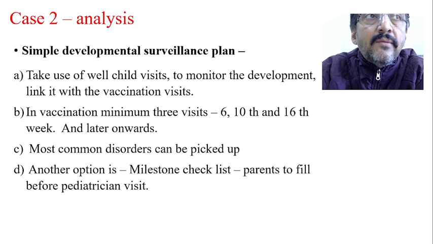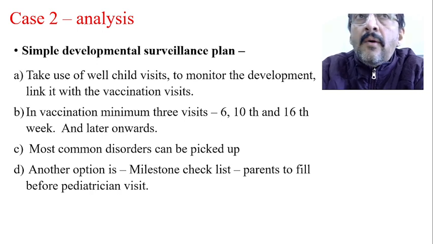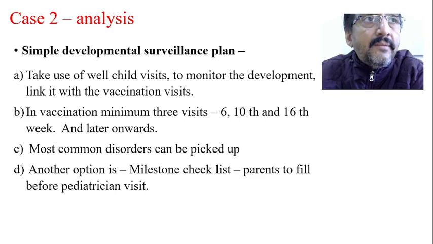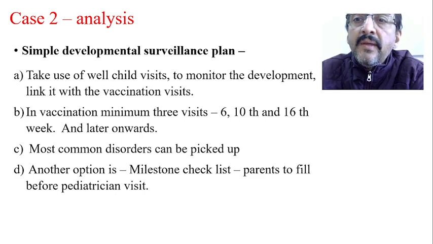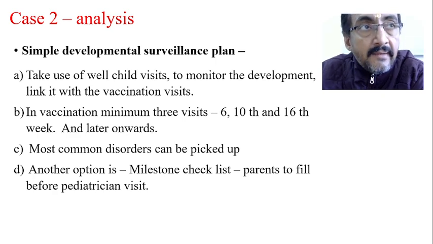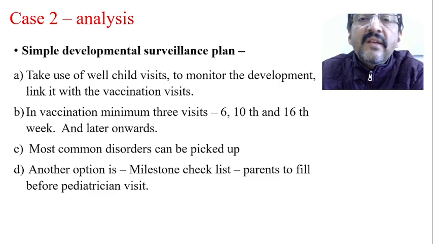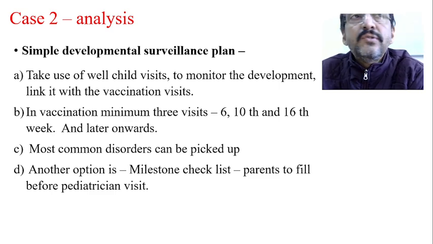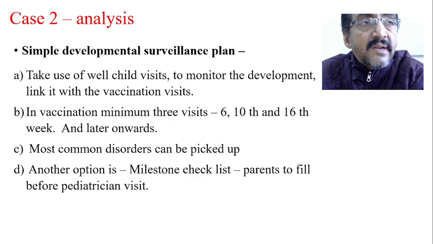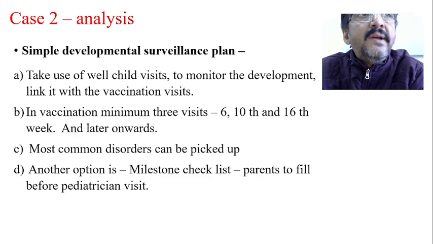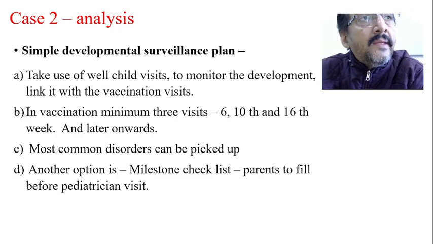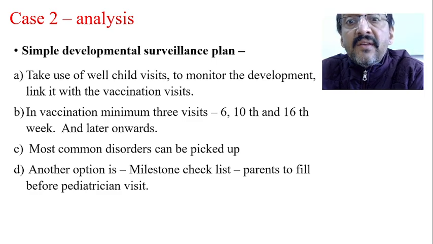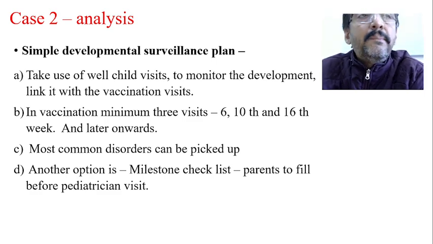So in this child, what you have to actually tell, and not only this case, it has been taken as an example, even to the other kids also. Usually for a simple developmental surveillance plan, we have to make use of the vaccination visits. Many times mothers come to you with the kids for vaccination. Most of the time what we do is simply administer the vaccination and send them back. But we have to make use of these vaccination visits to go for the developmental assessment of the child.